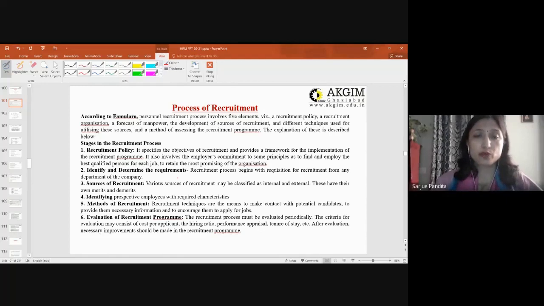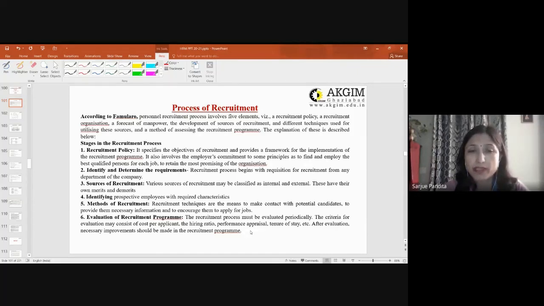Then method of recruitment. Recruitment techniques are the means to make contact with potential candidates. Once you have identified the source, let us suppose you have identified, say, campus, then it becomes the responsibility of the recruiter to have contact with them.